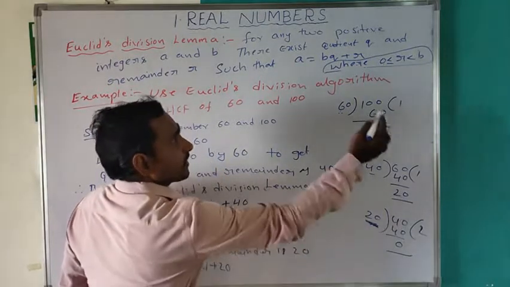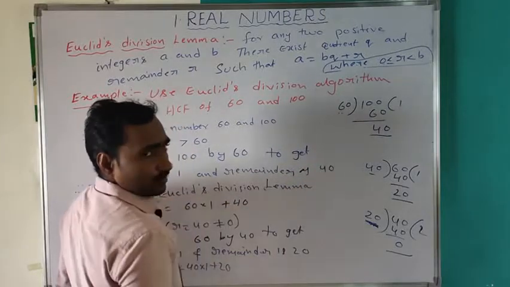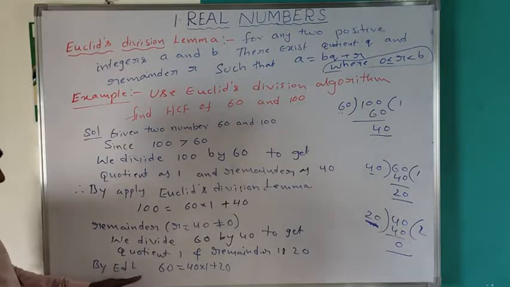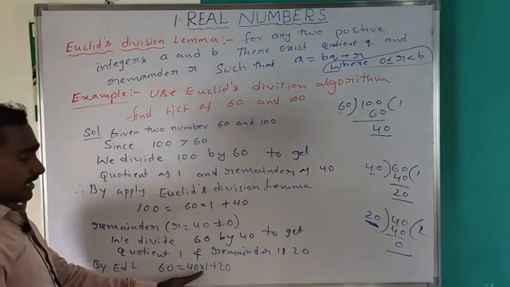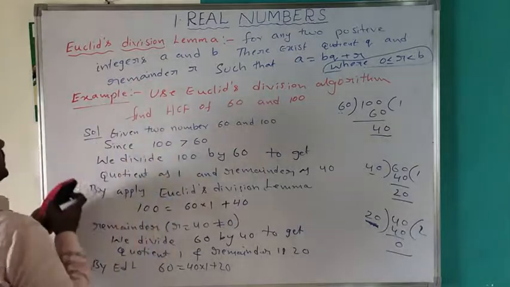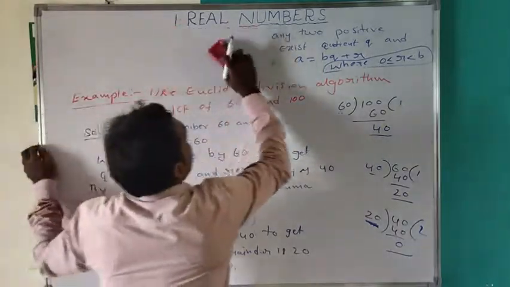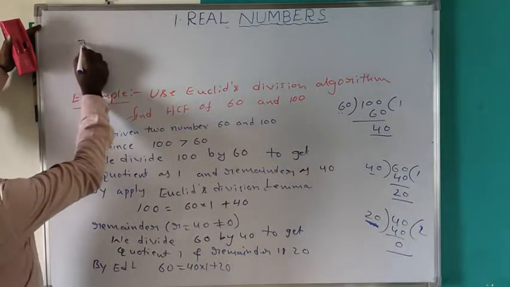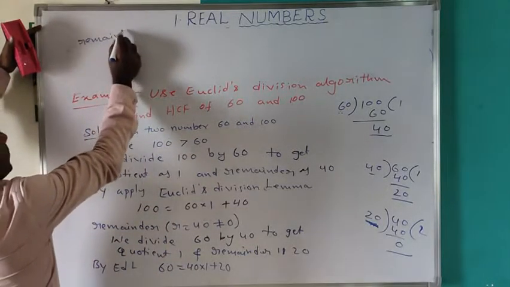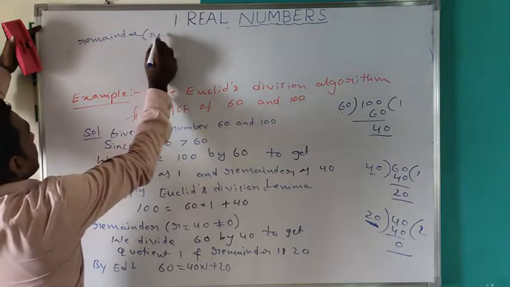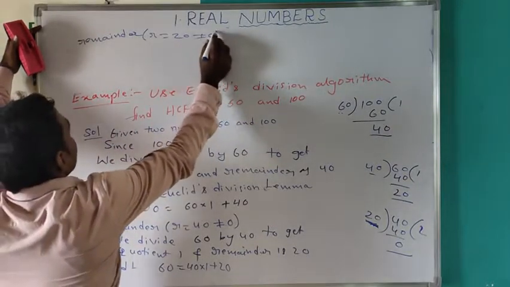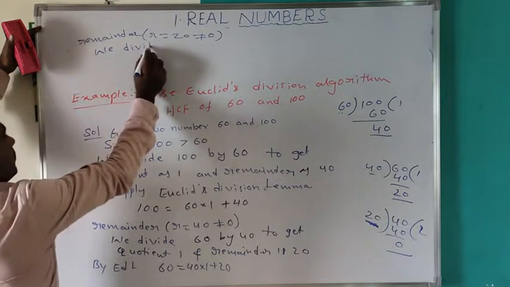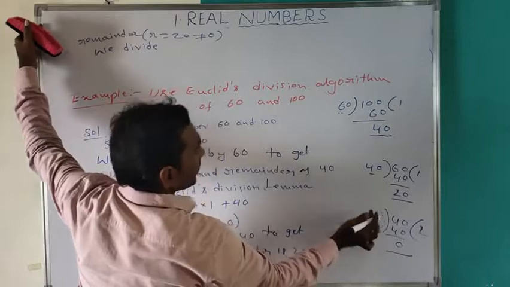Then the divisor is the HCF of the given two numbers. The remainder r is 20, not equal to 0, so we divide 40 by 20.